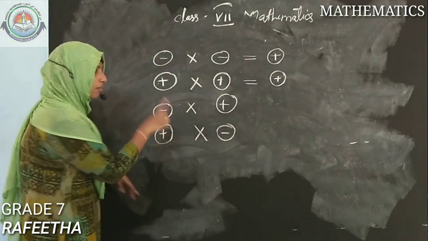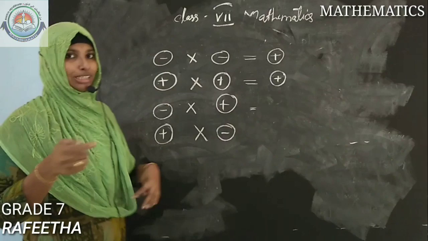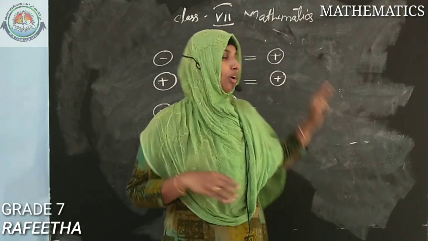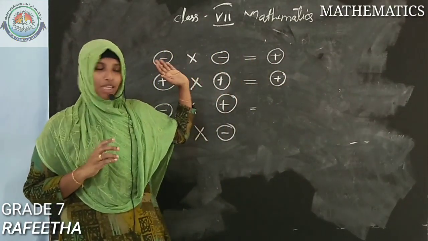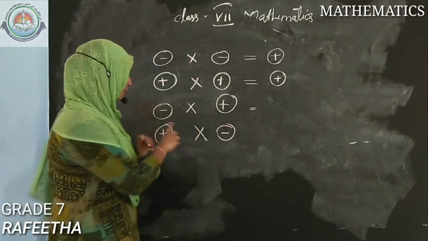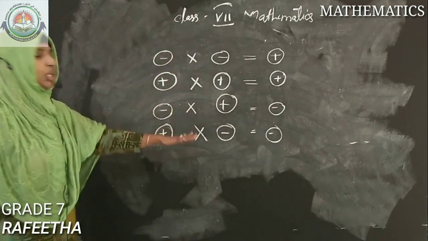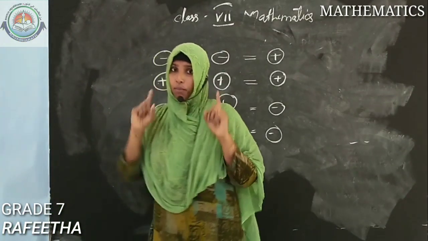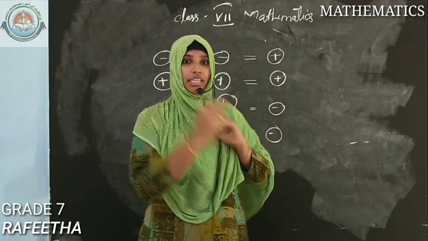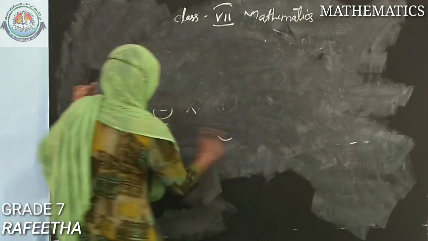So next, here the problem arises. That is, one is negative and one is positive. We know that positive means, as we say in our daily life, be positive, think positive. Okay, so here both signs are negative, the answer is positive. That is, if the signs are equal in both numbers, the answer will be positive. If they are different, the answer will be negative. Okay, keep this in mind. In multiplication, if both integers have the same signs, the answer will be positive, and if the integers have opposite signs, the answer will be negative. Got it? I hope you understand this.